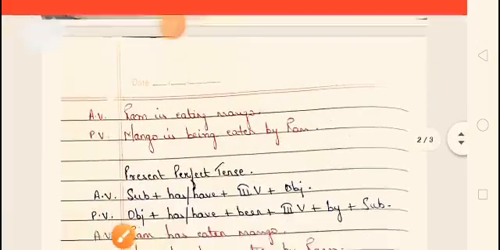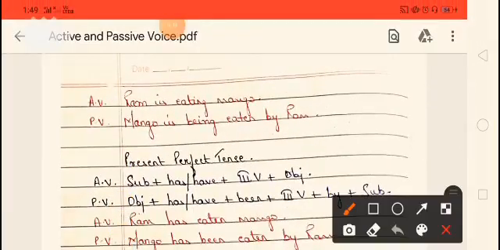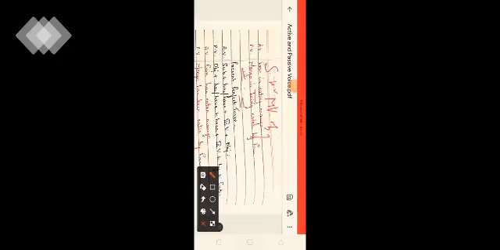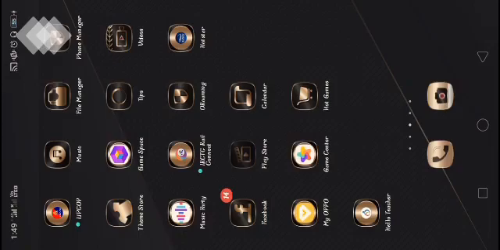For example, Ram is eating mango. Here Ram is the subject, is is the helping verb, eat is the main verb plus ing, plus the object. So the object comes in place of the subject. So mango comes here. As mango is singular, we are using is as the helping verb. Then I told you to use the word being. Then the third form of eat, that is eaten, then by, then Ram.